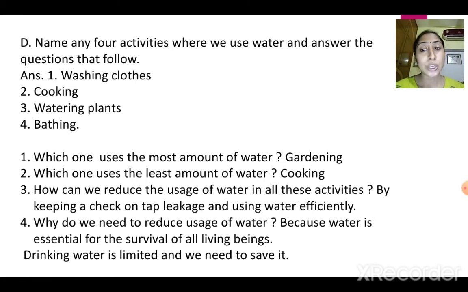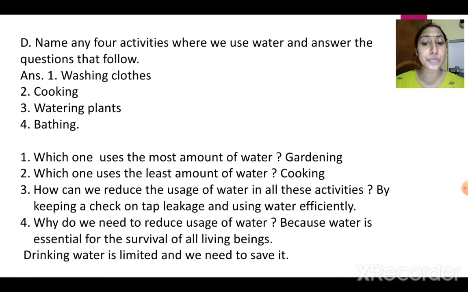How can we reduce the usage of water in all these activities? How can we minimize the use of water in all these activities? By keeping a check on tap leakage, first of all. We have to check if any tap is leaking. We have to get it repaired, and use water very efficiently. बहुत ही ध्यान से पानी को use करना, because water is limited. Drinking water is limited. Okay.